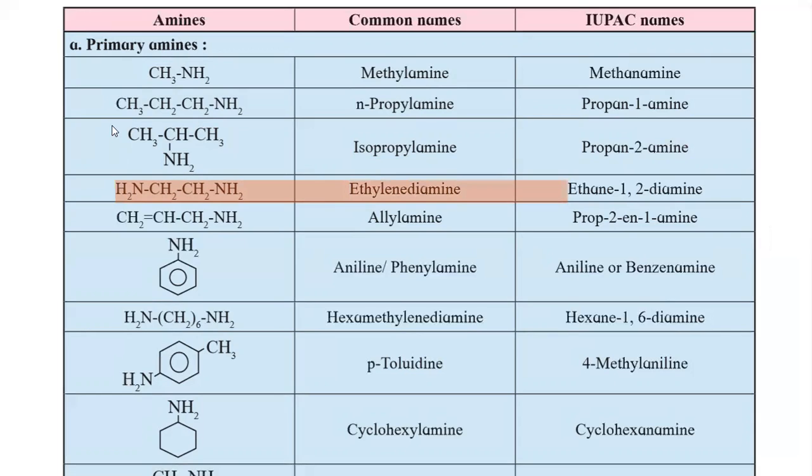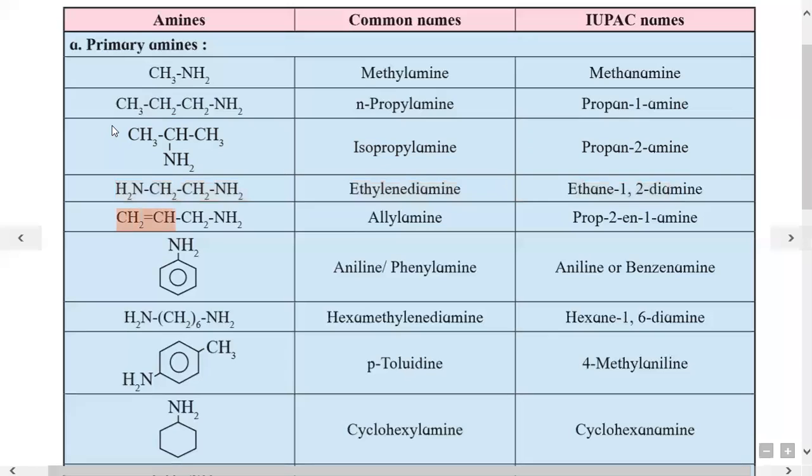Therefore here CH2 group is called as ethylene, and two amine groups are present called as a diamine. Hence the common name is ethylene diamine, and a IUPAC name given from two carbon containing alkane as ethane. First carbon contains amine group, second carbon contains amine group. Hence it is ethane-1,2-diamine.